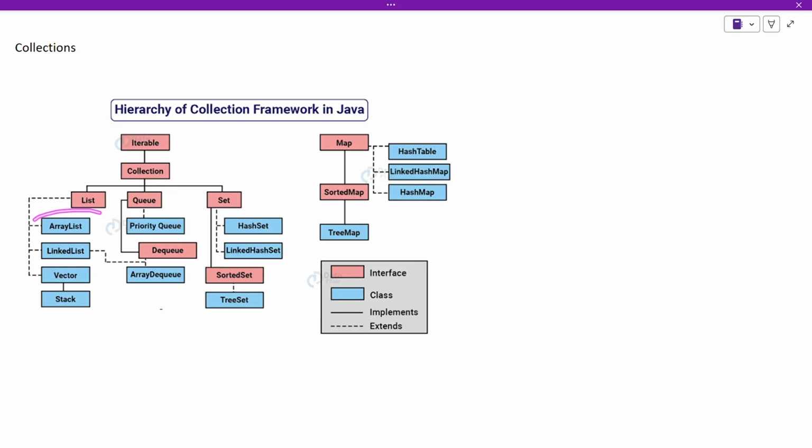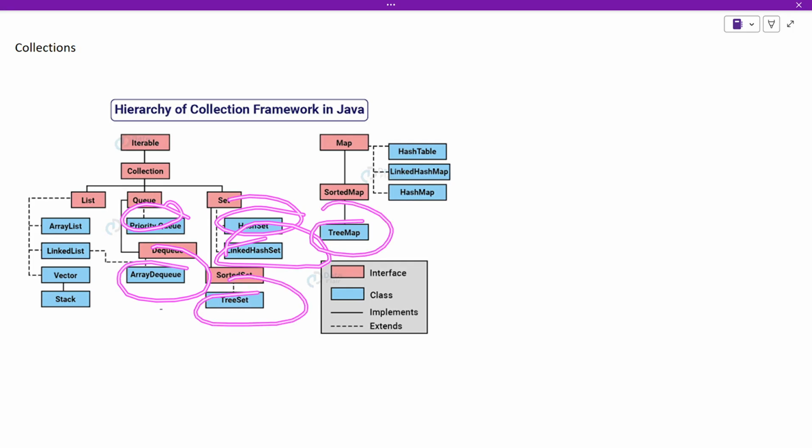So, the things which are mentioned in blue, these are the classes which are implementing the interfaces which are above them, and we have the priority queue and array queue. So all these things are the classes of these interfaces. These interfaces actually provide you some methods which are supposed to be implemented.